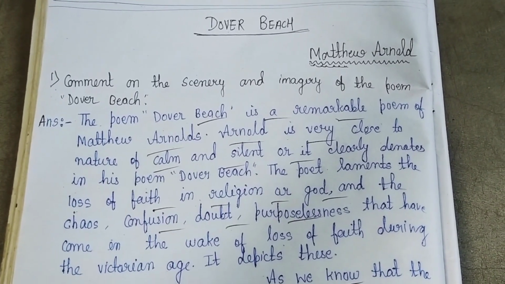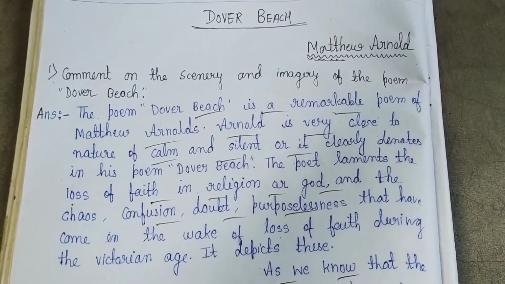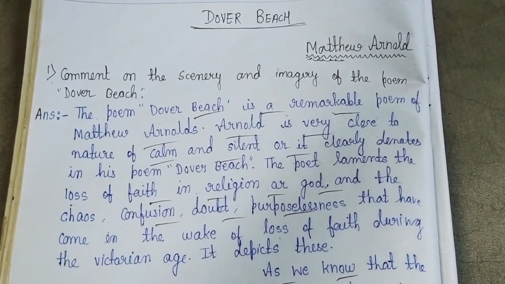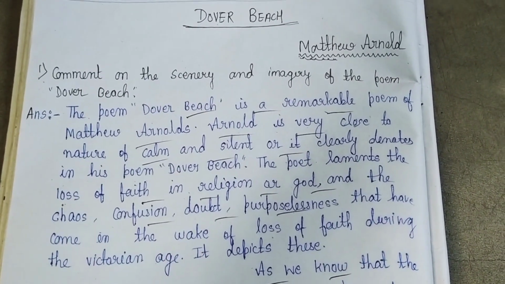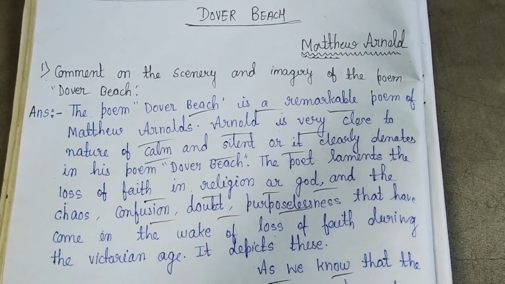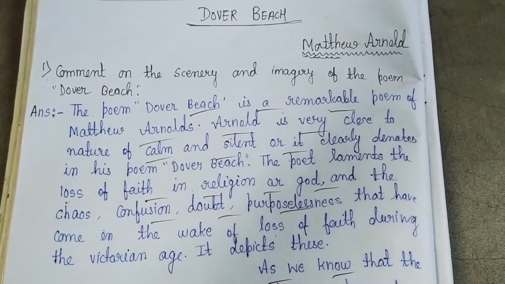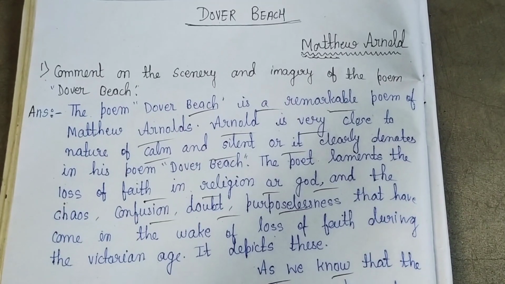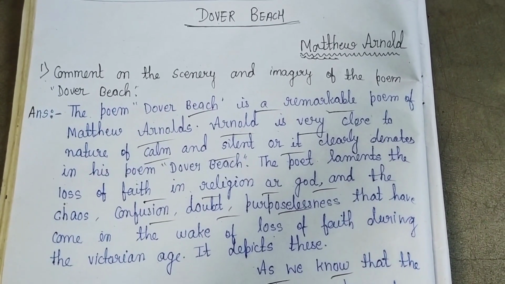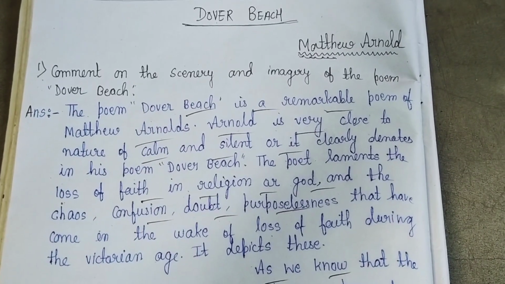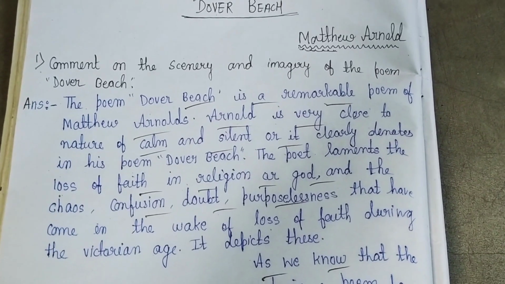Let's start the answer. The poem Dover Beach is a remarkable poem of Matthew Arnold. Arnold is very close to nature, calm and silent, and it clearly shows in his poem Dover Beach. The poet laments the loss of faith in religion or God, and the chaos, confusion, doubt and purposelessness that have come in the wake of the loss of faith during the Victorian age. It depicts these.